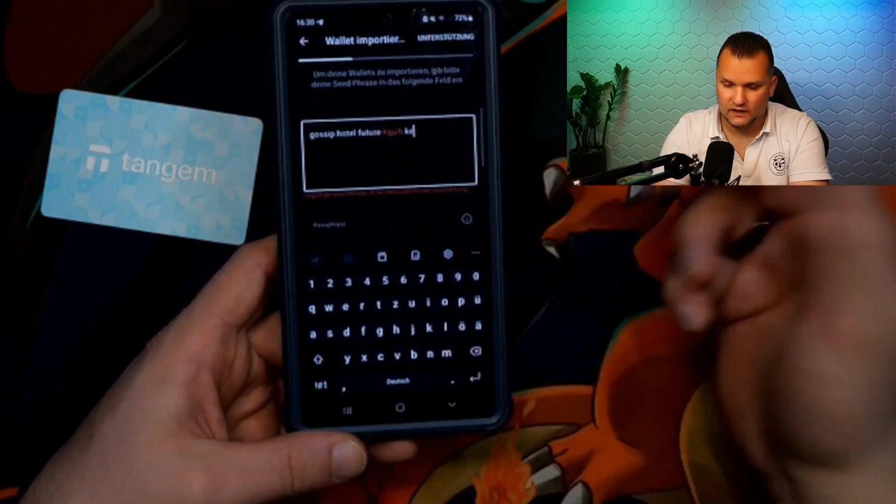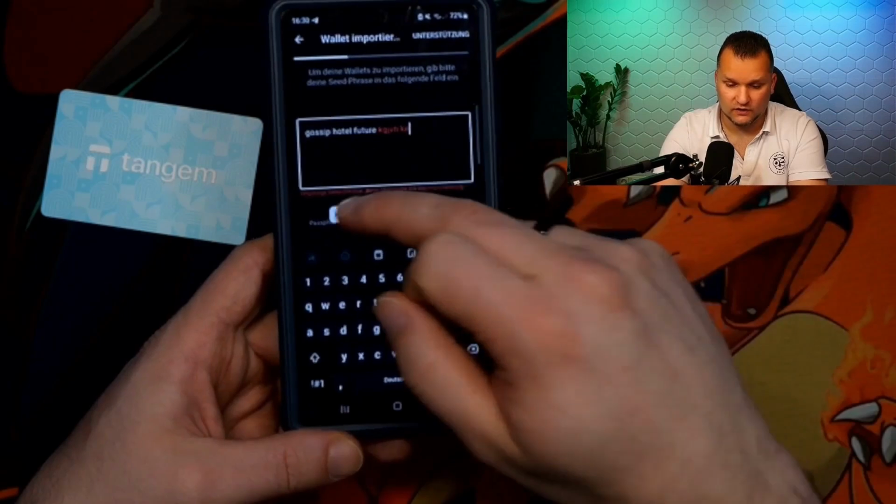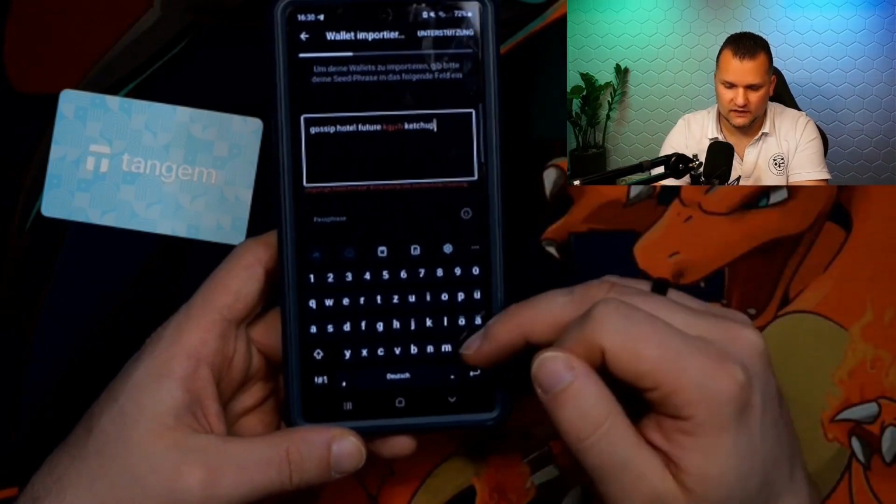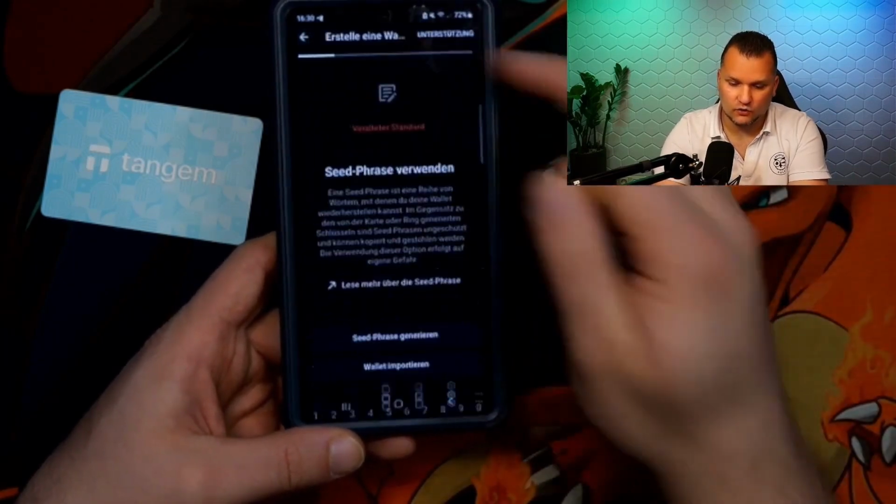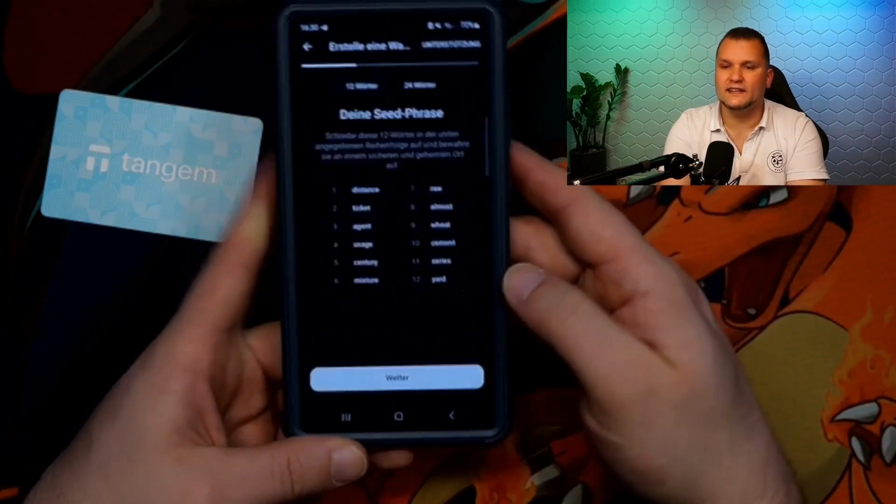So just enter 2 letters here. I don't know, you know your words. And then you have, for example, this here. Then we go back and choose the other option, which is simply generating a seed.